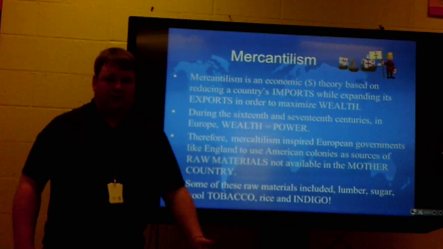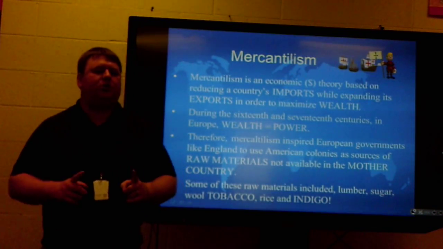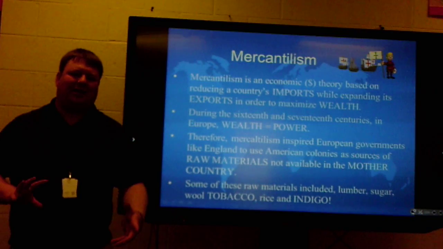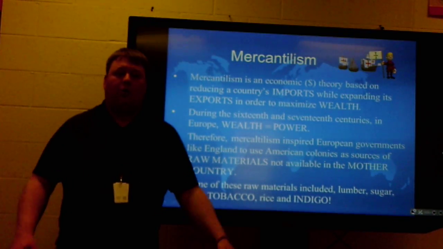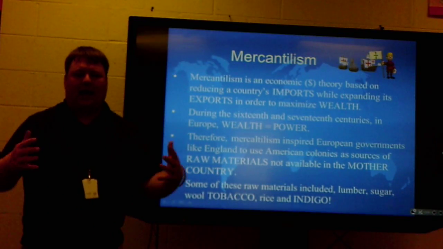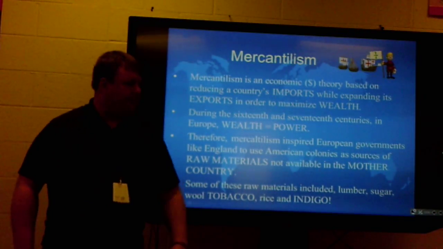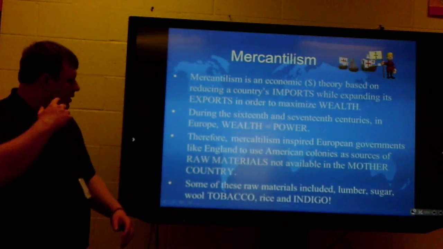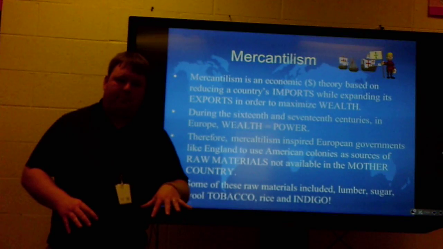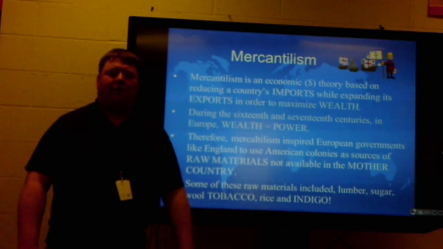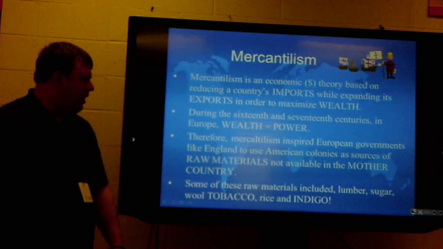When you buy from someone else, it just makes sense. You spend money, you lose money. Exports, you are selling something. So that thing is leaving your country and money is coming in. So you want low imports and high exports. Now, that is how you create wealth. And by the way, when you have that situation where you've got low imports and high exports, you have what's called a favorable balance of trade. That's important for you to know for economics.